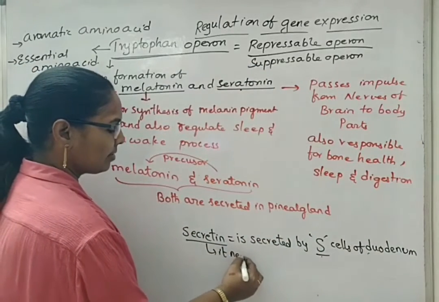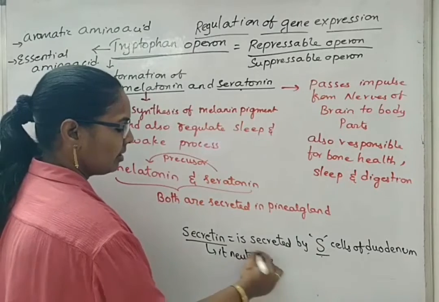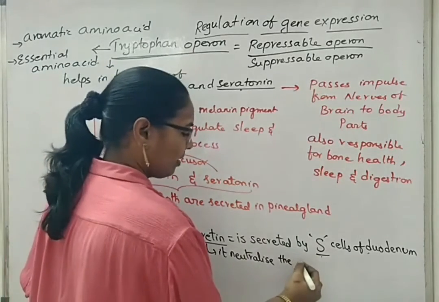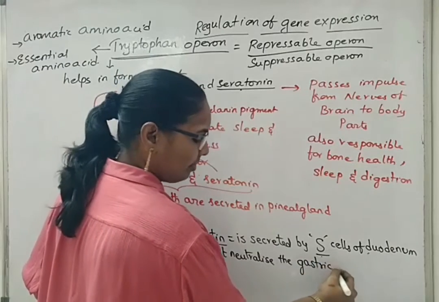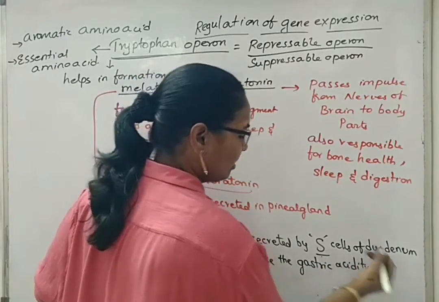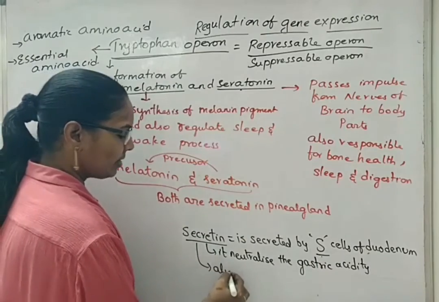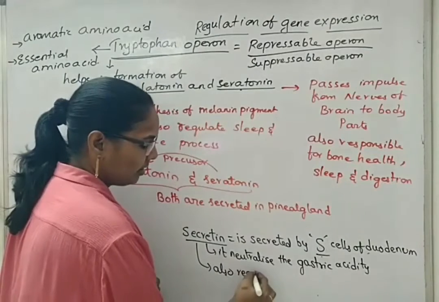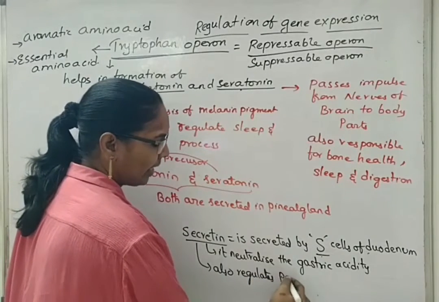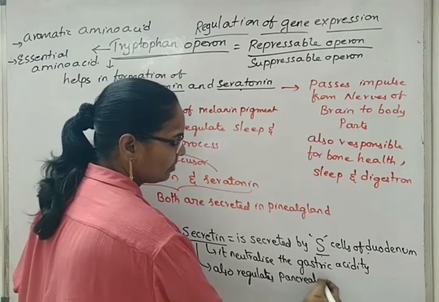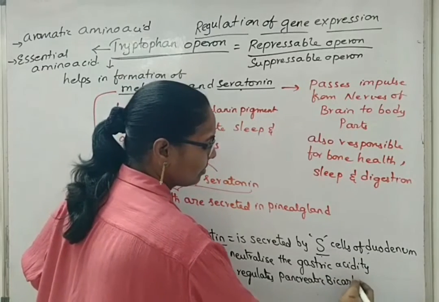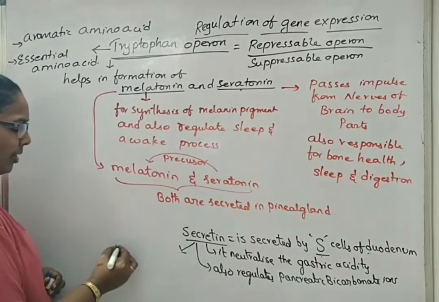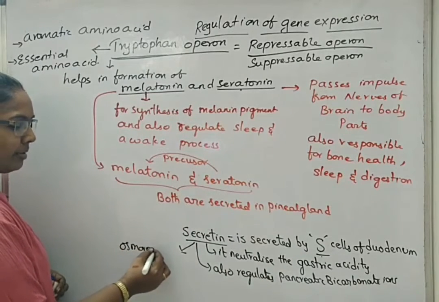It neutralizes the gastric acidity. It also regulates pancreatic bicarbonate ions, and it is also involved in osmoregulation.